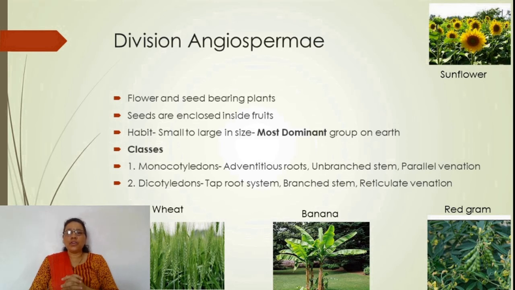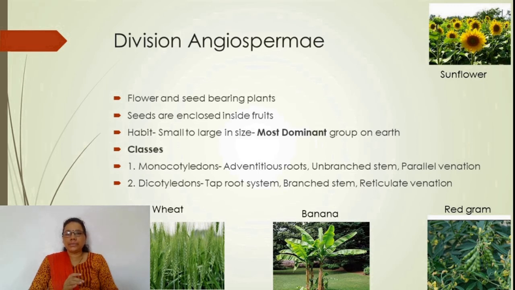While there is production of a lot of plants in abundance, they are divided on the basis of their number of cotyledons into two classes: monocotyledons and dicotyledons. On the basis of differences in characters, they are differentiated. Monocotyledons produce adventitious roots, and dicotyledons have the taproot system.